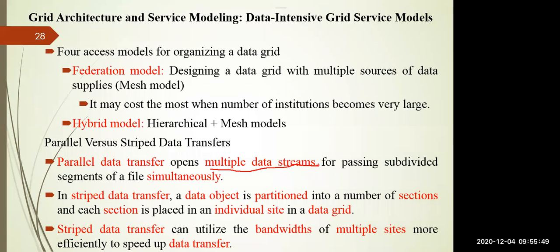But in striped data transfer, the data object is partitioned into a number of sections, and each section is placed at an individual site in the database, right? And this striped data transfer can utilize the bandwidth. Whenever you have data intensive applications, you can go for striped data transfer so that the bandwidth can be properly utilized, delay across the multiple sites can be avoided, and the speed up of the data transfer can be improved in comparison to parallel data transfer.